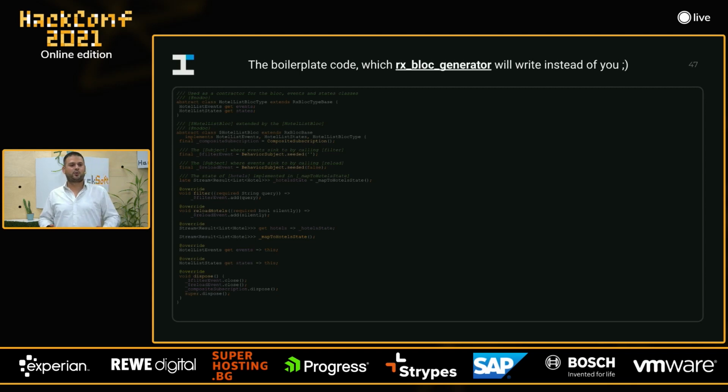As you can see here, we have the reactive subjects, we have the implementation of the methods that actually pass the value coming from the UI to the reactive subjects. We close those subjects so we make sure that there are no memory leaks, etc. There is no black magic, which means that you still can debug that code, but on a daily basis, you don't need to look at it.